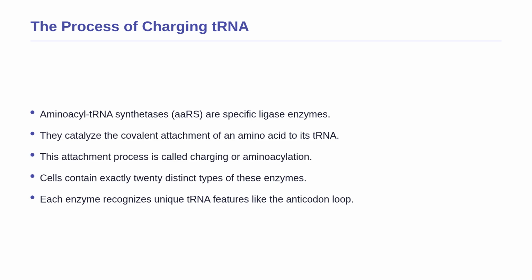Because there are 20 standard amino acids used to build proteins, a typical cell contains exactly 20 distinct types of these synthetase enzymes, one dedicated to each amino acid. Each specific synthetase recognizes the unique structural features of its target tRNA, ensuring absolute precision.